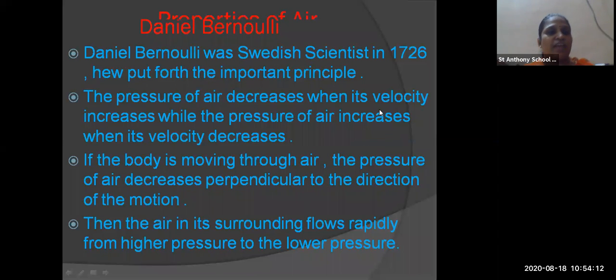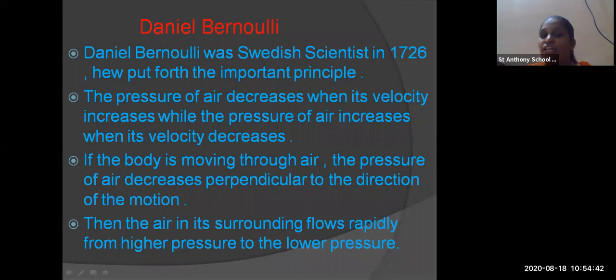Then next we have seen Daniel Bernoulli's system. Daniel Bernoulli was a scientist. Now what did he do? He showed that the pressure of the air decreases when the velocity increases. If the velocity increases, what will happen? The pressure of the air will decrease. And if the velocity decreases, what will happen? The pressure of the air will increase.